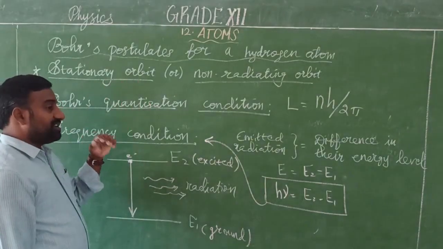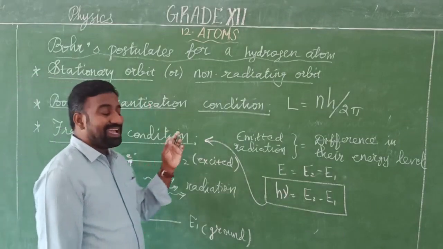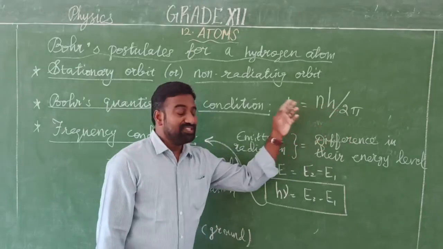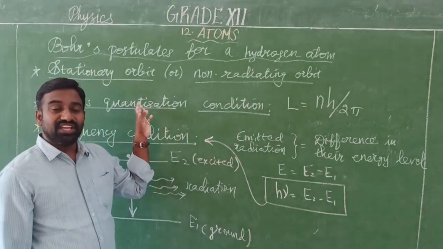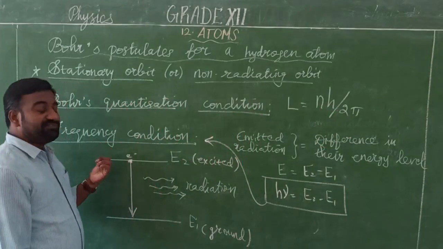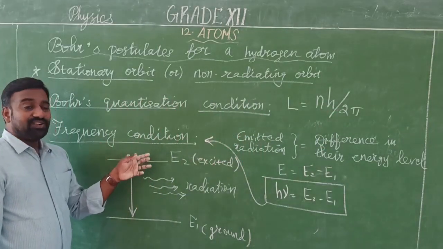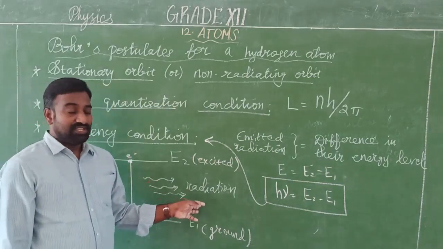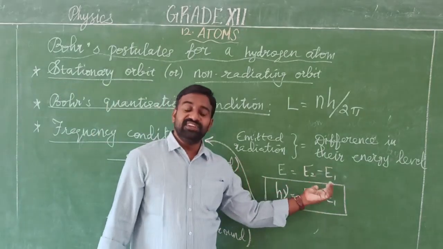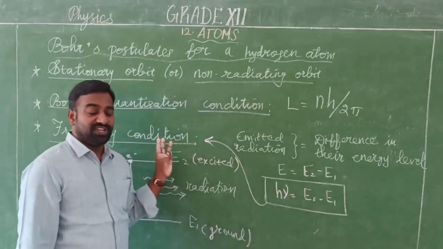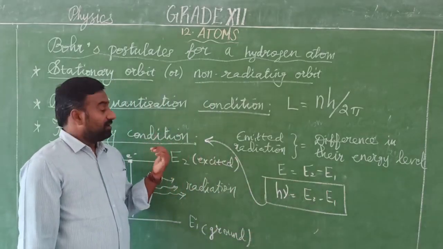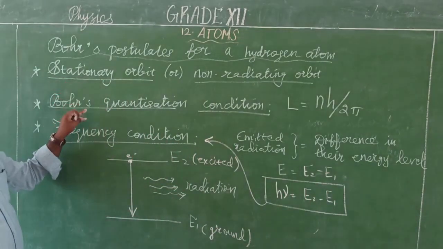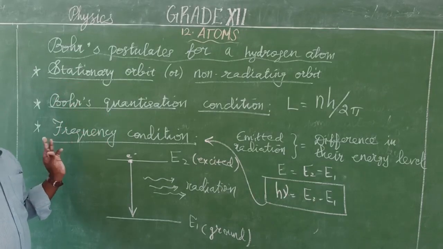While it revolves around the nucleus, it has an angular momentum. The angular momentum is an integral multiple of h by 2 pi. So this is called the quantization condition because angular momentum is quantized. The third one is the frequency condition. Whenever an electron transition takes place from a higher energy level to a lower energy level, it emits some radiation. The radiation frequency is proportional to the difference in their energy levels. So this is called the frequency condition. Kindly make a note of the three postulates: the first one about the orbit, the second one the quantization condition, the third one the frequency condition.